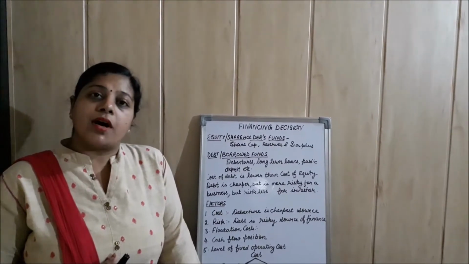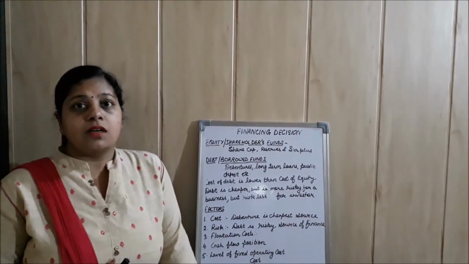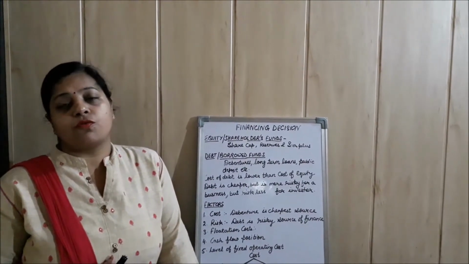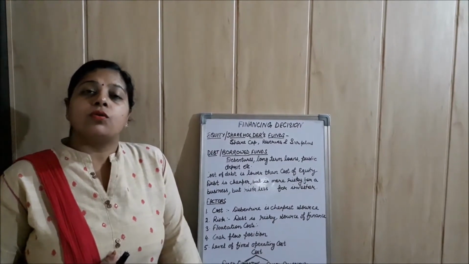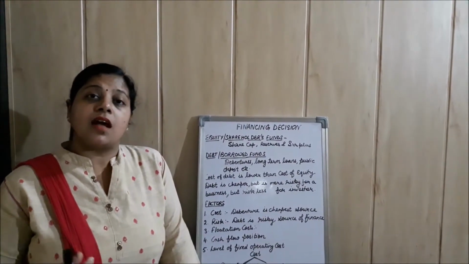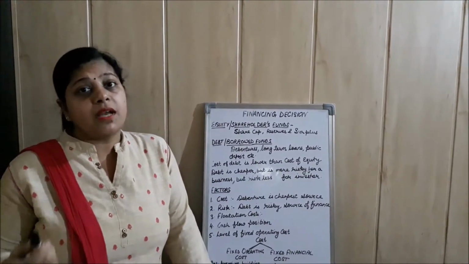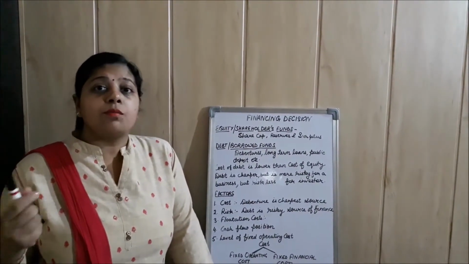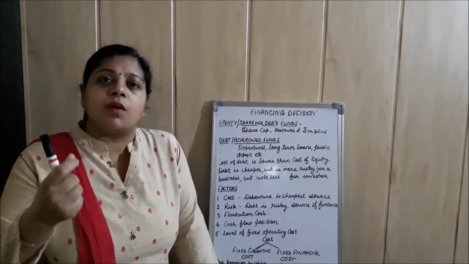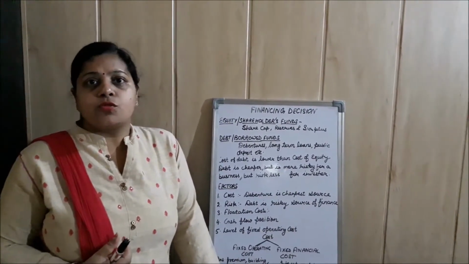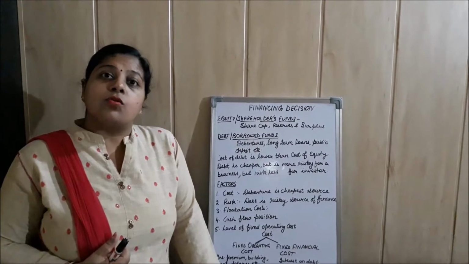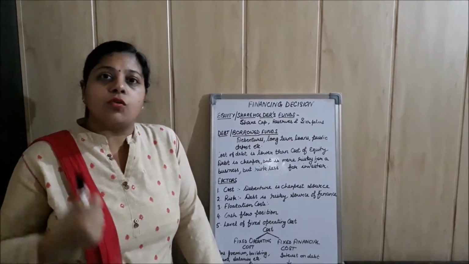From the point of view of cost, debt is the cheapest source of finance. Here I am talking about debentures and long-term loans. On debentures and long-term loans, the company has to pay only a fixed amount of interest. So I will say here the cost of debt is very low.